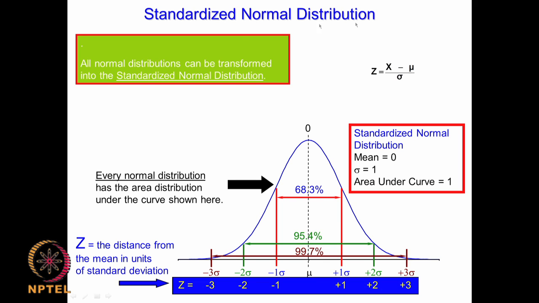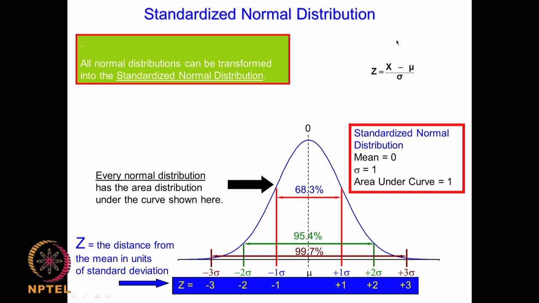So this is very useful because instead of handling problems where the averages and standard deviations are differing wide apart, when we use the standardized normal distribution, we will know that the mean is 0 and the area under the curve is always 1. So that is very useful to use.